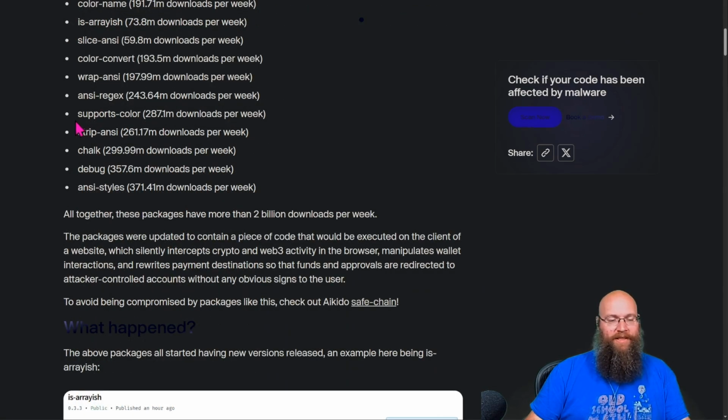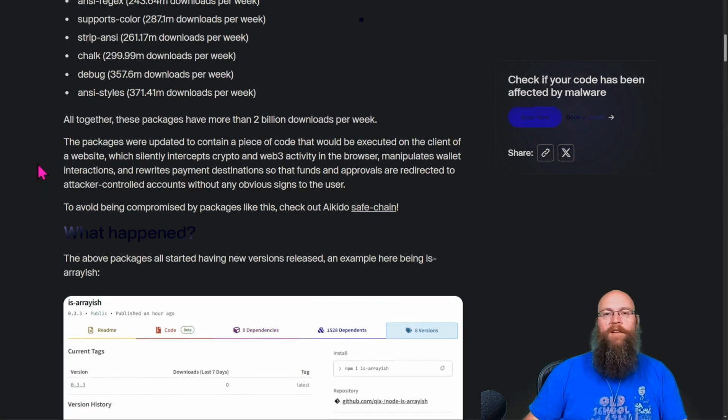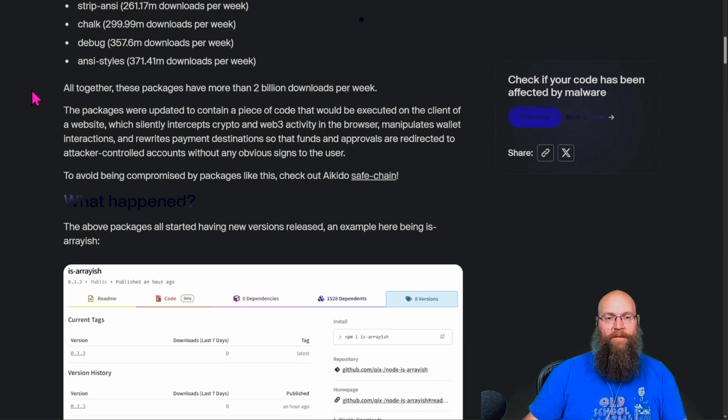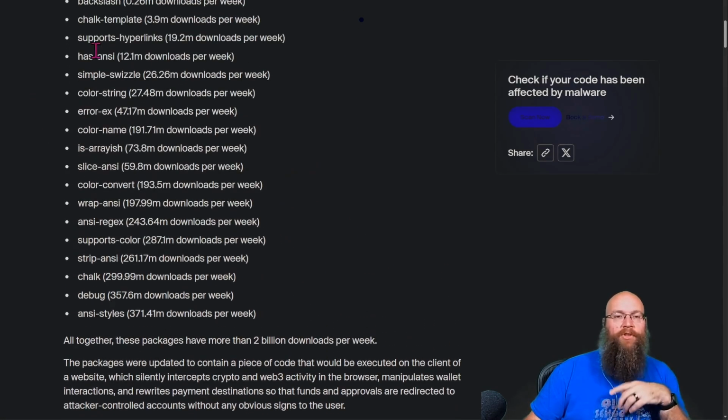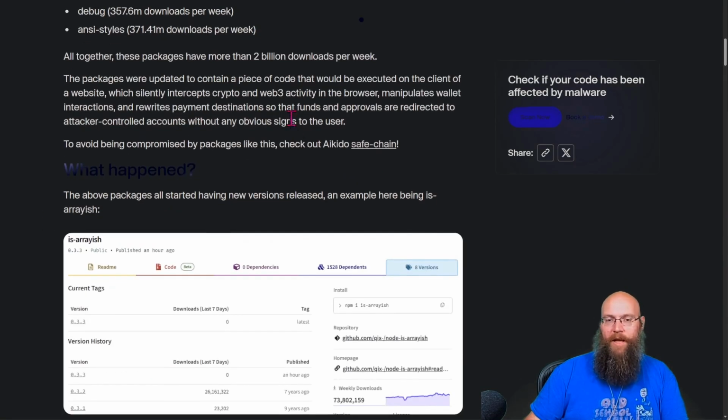So let's take a look at these together here. But spoiler alert, this attack wasn't actually targeting endpoint systems. This was targeting developer systems. And we're going to get into that here in just a minute. So altogether, from the initial infection of this set here, there were more than 2 billion downloads a week. The packages were updated to contain a piece of code that would be executed on the client of a website, which silently intercepts crypto and Web3 activity in the browser, manipulating wallet interactions, and rewrites payment destinations so the funds and approvals are redirected to an attacker-controlled account without any obvious signs to the user.